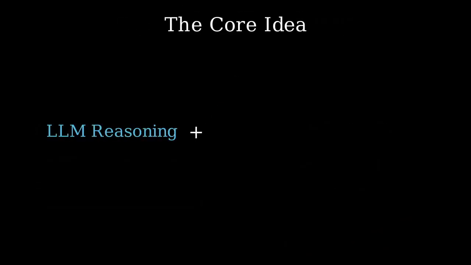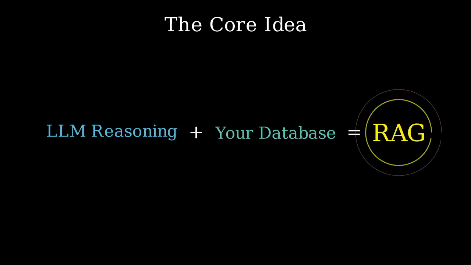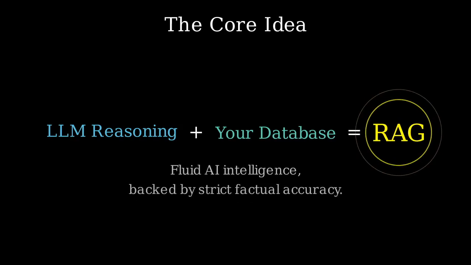Ultimately, RAG separates reasoning from knowledge. You get the fluid intelligence of AI backed by the strict factual accuracy of your own data.